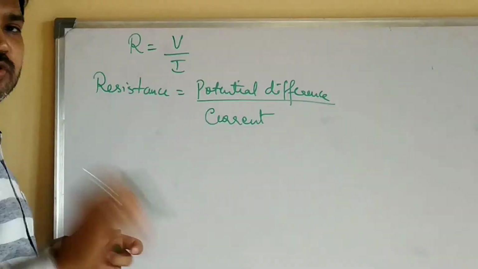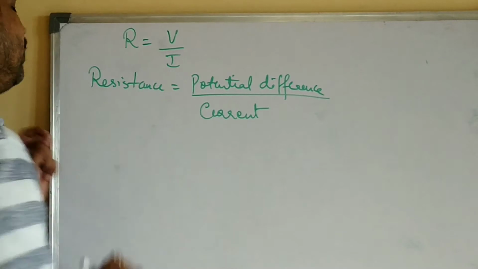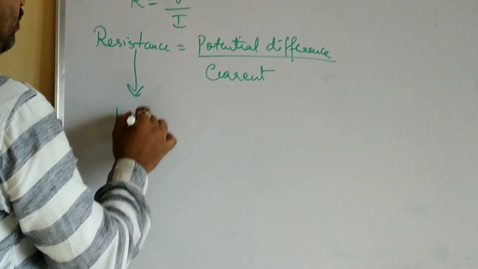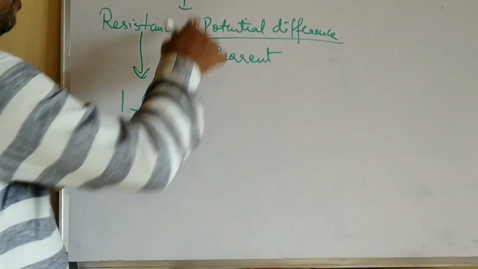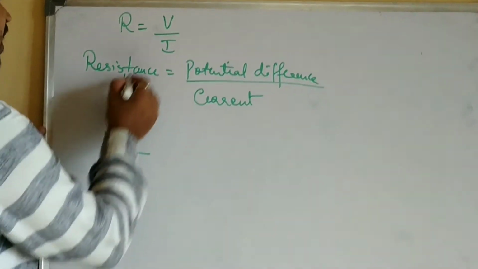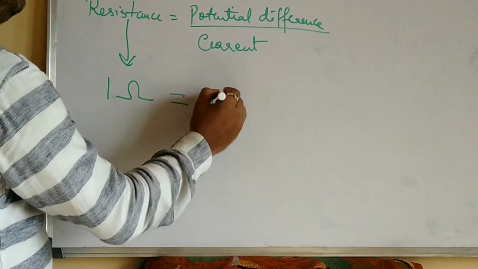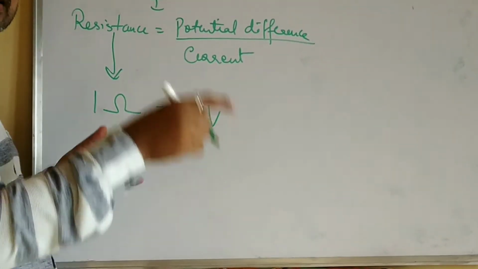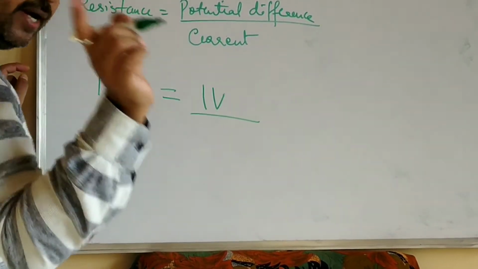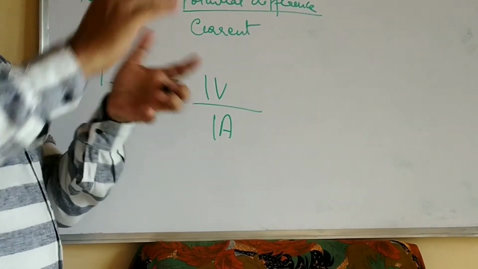Now, if they ask you the question, define 1 ohm, or when the resistance is said to be 1 ohm, it is simple. Just write 1 ohm in place of resistance. When the LHS becomes 1, the numerator and denominator on the RHS will also become 1, right? Which means resistance of a conductor is said to be 1 ohm when 1 volt of potential difference is applied at the two ends so that 1 ampere of current is flowing between those two ends.